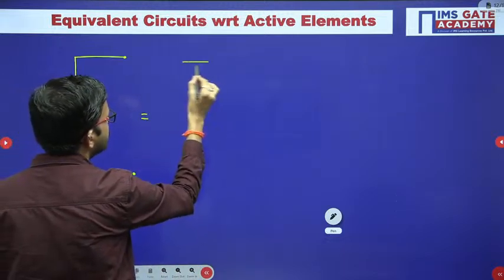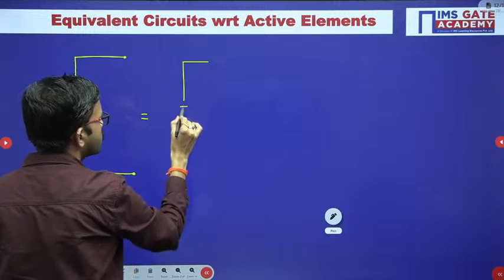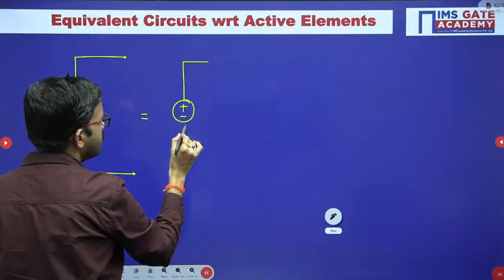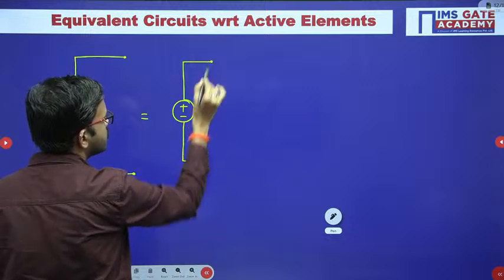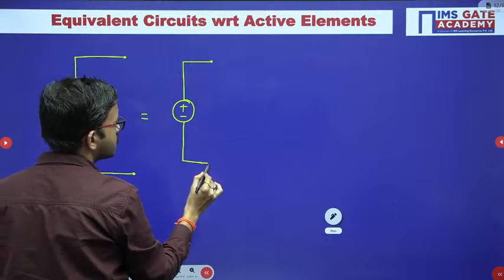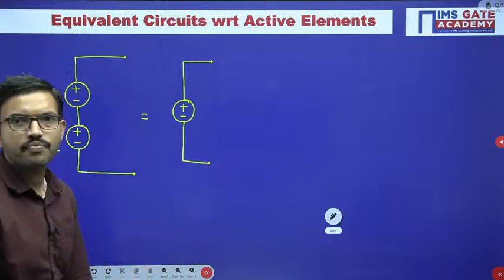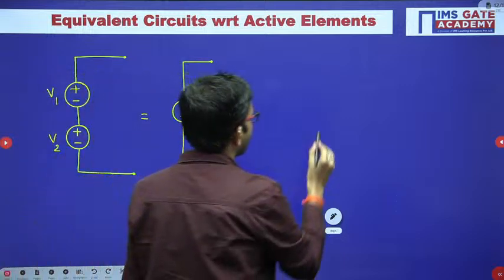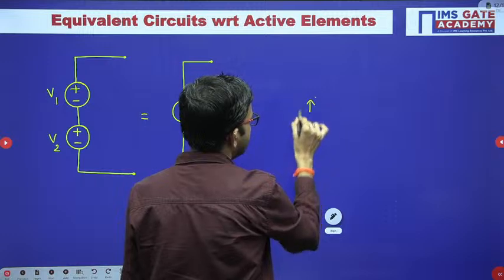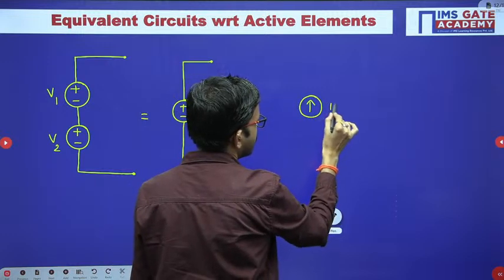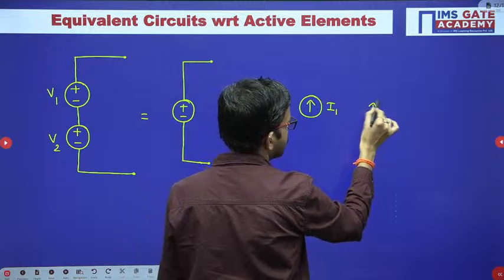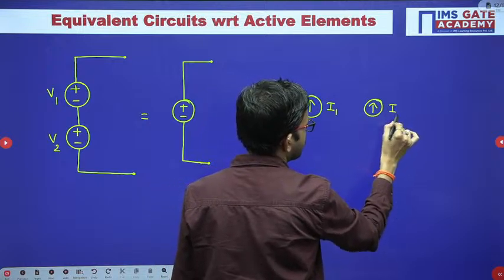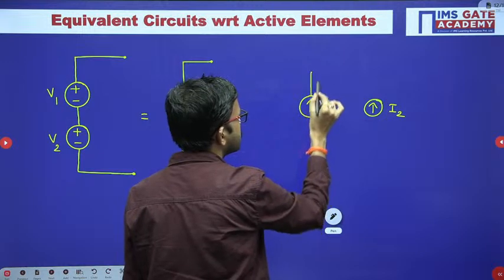If I want to represent it as a single voltage source, what will be this voltage source value? All of you give a try. Okay. Similarly, here I am considering two current sources like this.